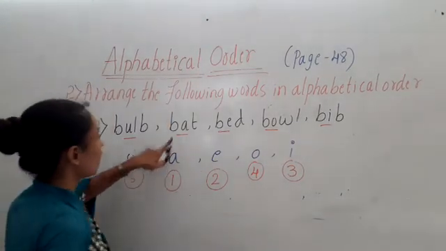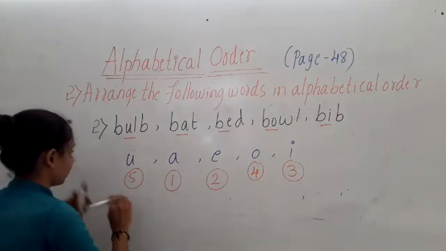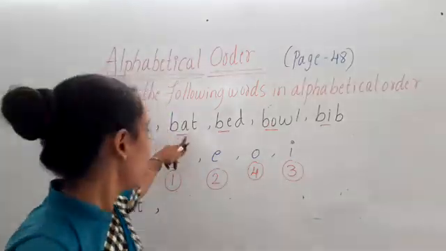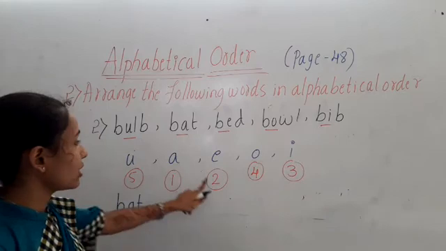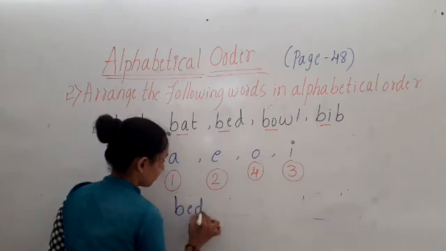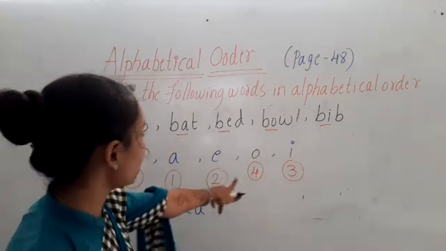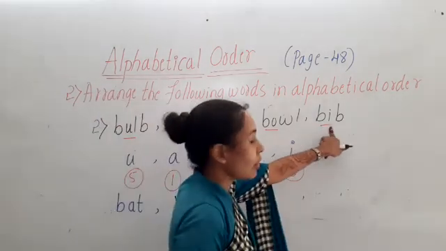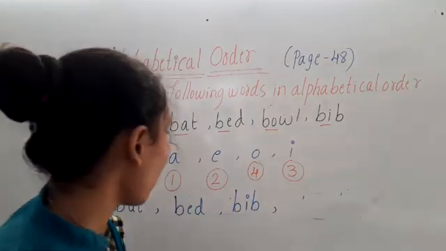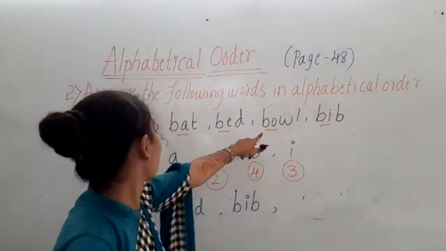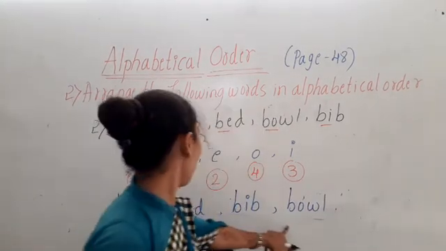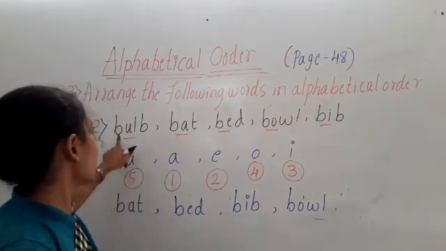So where is A? BAT, bat. Which letter comes first? A. So we have to write BAT, bat. Which letter comes second? E. So we have to write BED, bed. Okay. Which letter comes third, children? I. Where is I? BIB, bib. And which is the fourth one? O. Where is O? BOWL, bowl. After O, which letter comes? U. So where is U? Bulb.